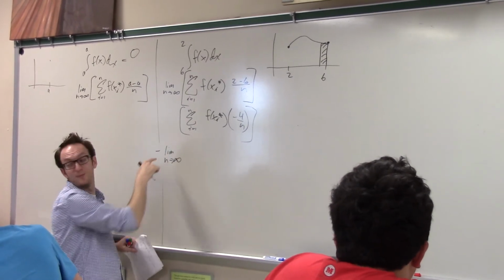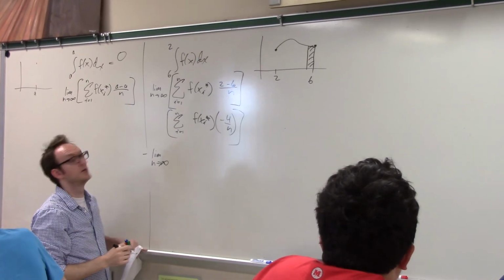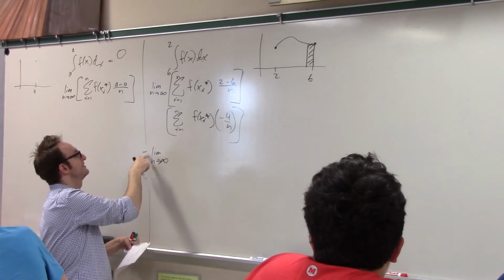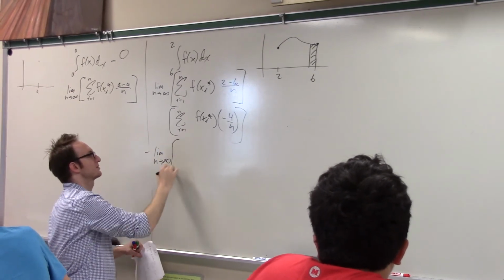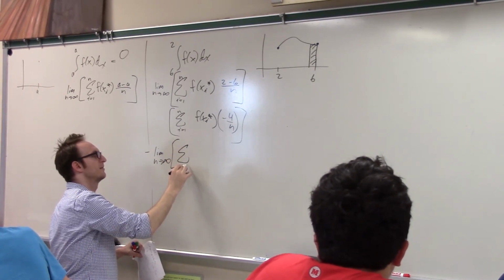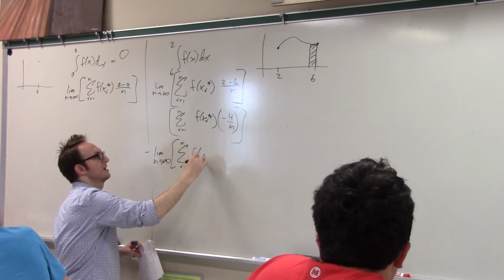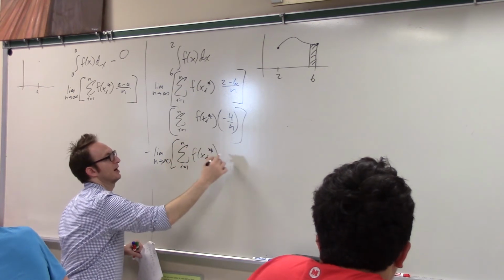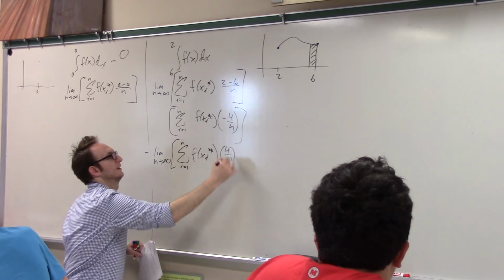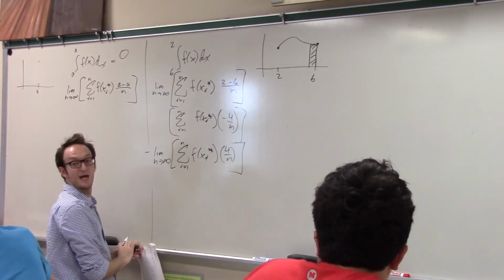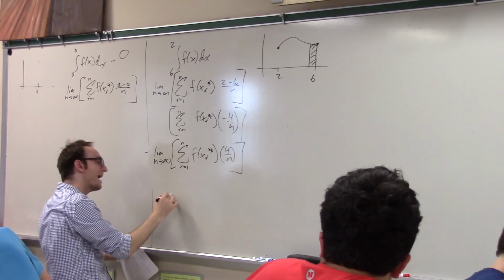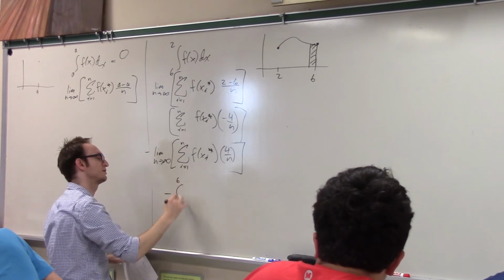Can I pull the negative out of the limit also? If I pull the negative out of the limit, I have negative limit as n goes to infinity of the sum from i equals 1 to n of f of x sub i star, and now it's just 4 over n is my delta x. And so the final answer is that this is the opposite of the integral from 2 to 6.